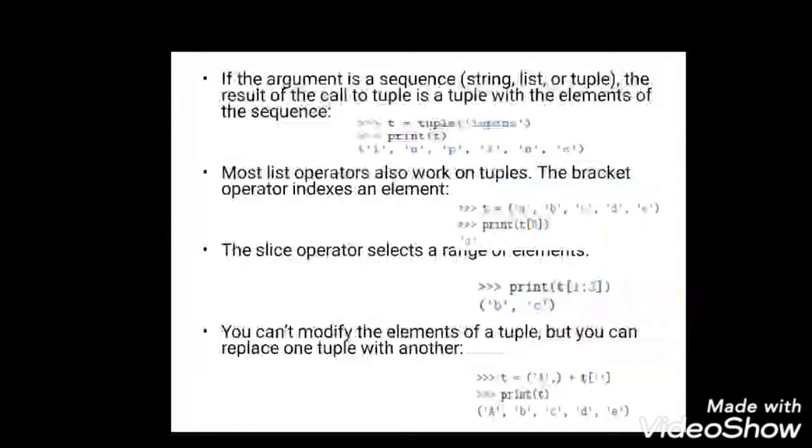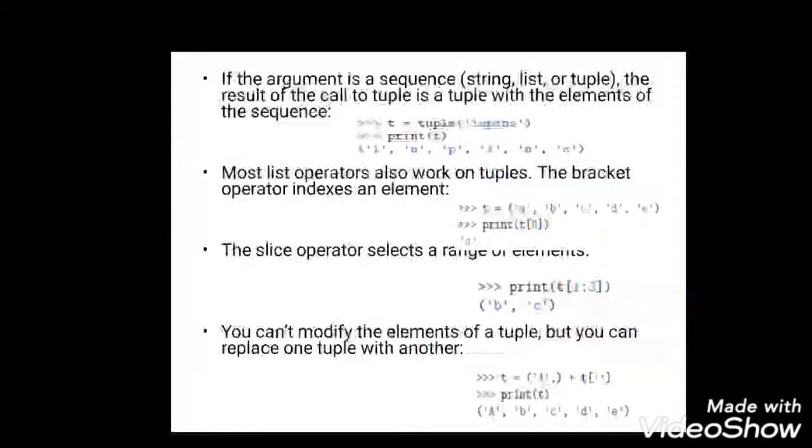And just remember one thing: a tuple will allow you to access the element with respect to index position, but it will not allow you to alter the element with respect to index position. For example, here what I am doing is print t of 0, so that I can get the first index element A, right?